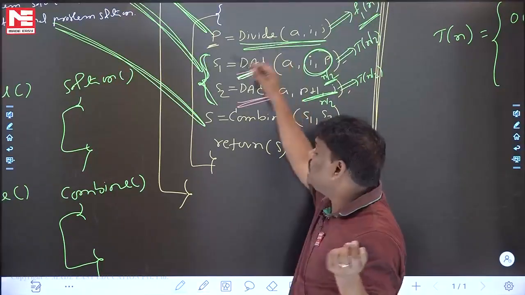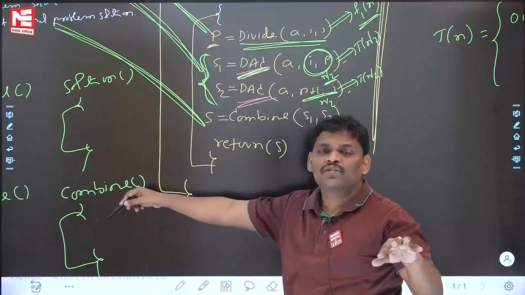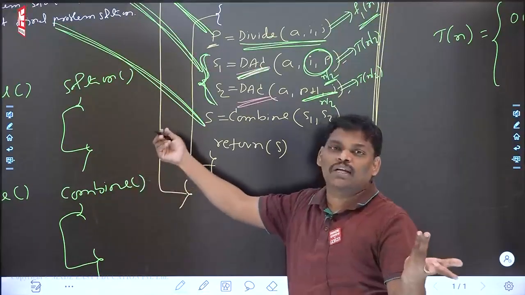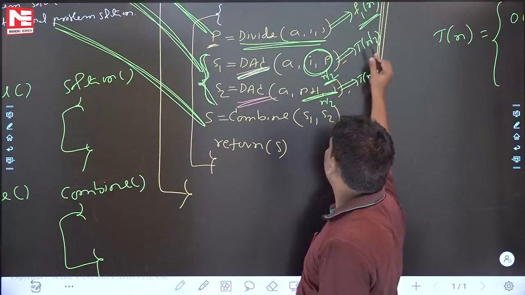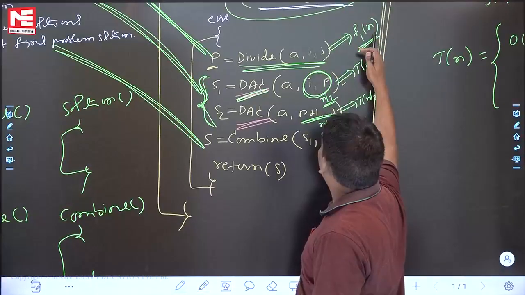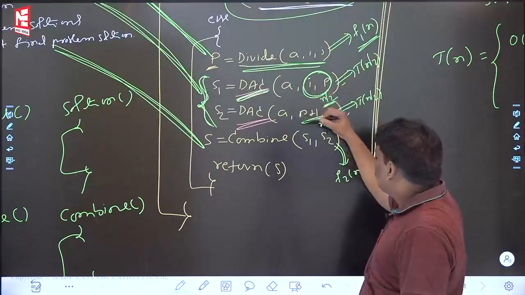It is a function call. Please go and check the code. Code is not there, so depending upon the code I have to analyze. Instead of saying not there, let me give some function. F1 of n is the divide time. This is going to be the conquer time. The next one is the combine time.